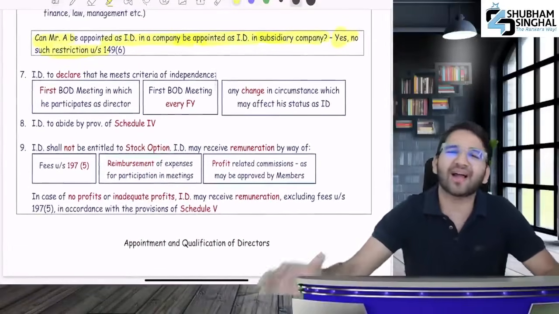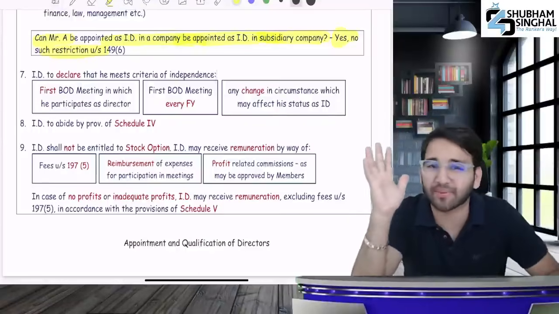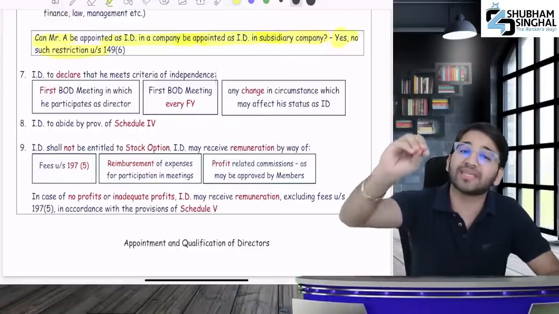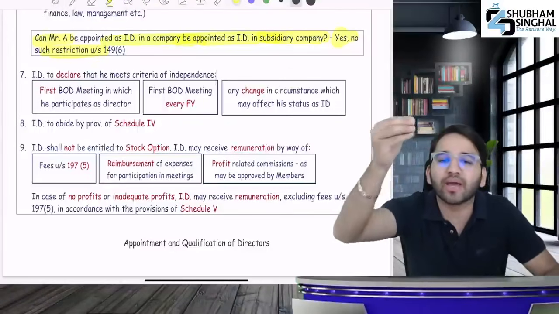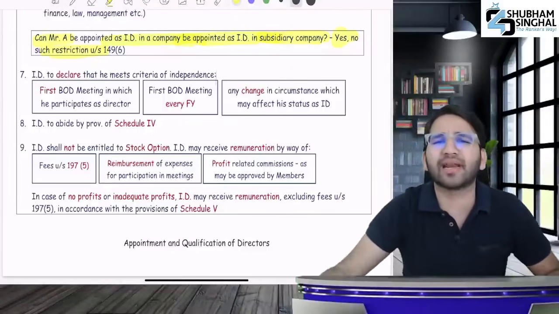Okay, then what I said, did you remember? Many questions come from 149.6, right? So many conditions, who will check them? The law states that you need to provide a declaration.